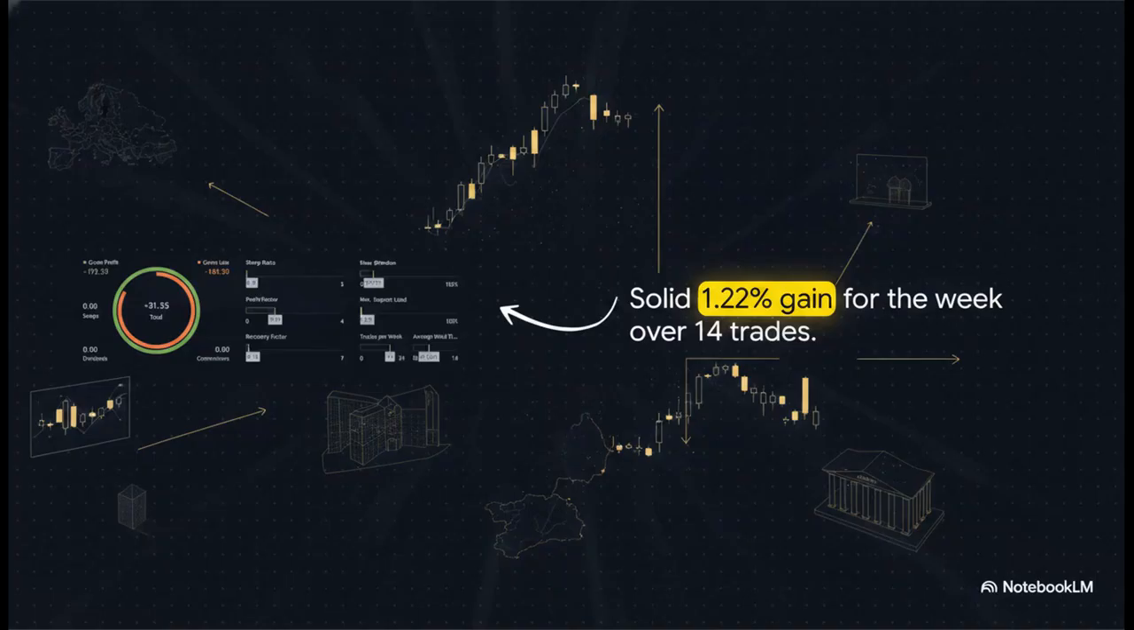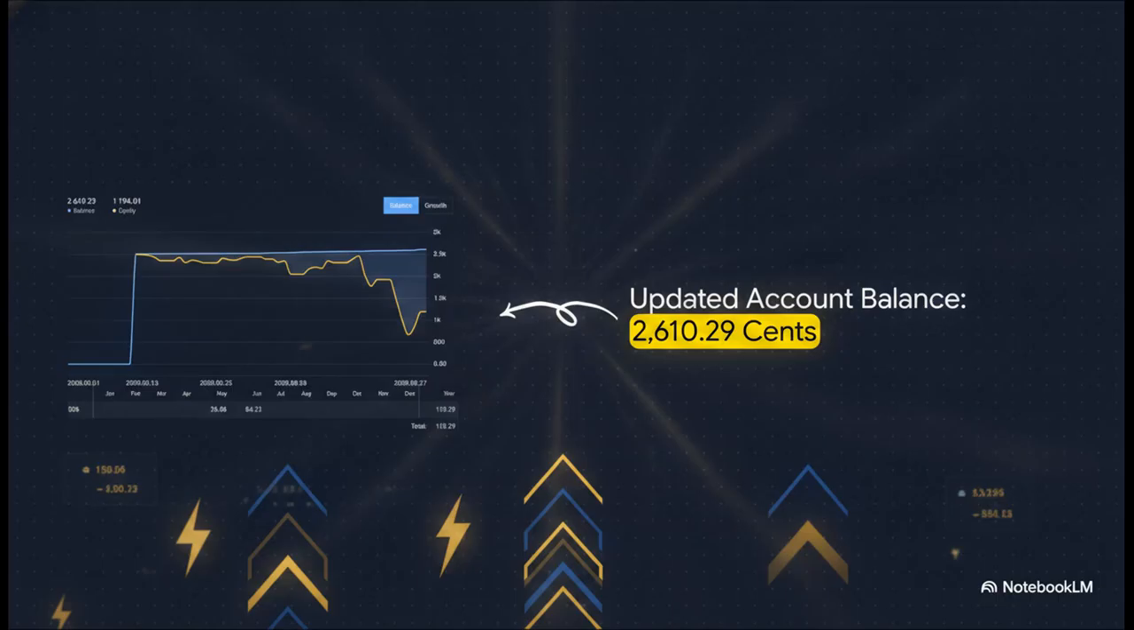Looking at the comprehensive metrics for the week, that translates to a solid 1.22% gain, achieved over 14 total trades. It really stands as a testament to the strategy's viability, proving it can hold up under intense, real-world pressure. Because the system successfully absorbed all that volatility, the overall account balance has now climbed to a brand new high of $2,610.29. So, even through the storms, we're bringing this account ever closer to our 10,000 cent objective.